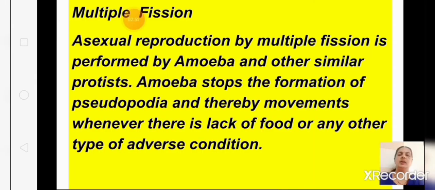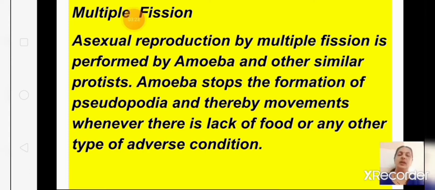And we also learned the second type, which was multiple fission. Asexual reproduction by multiple fission is performed by amoeba and other protists. Amoeba stops the formation of pseudopodia and thereby movement whenever there is lack of food or any other type of adverse condition. So in adverse conditions, this amoeba or other protists do not produce pseudopodia and they will form